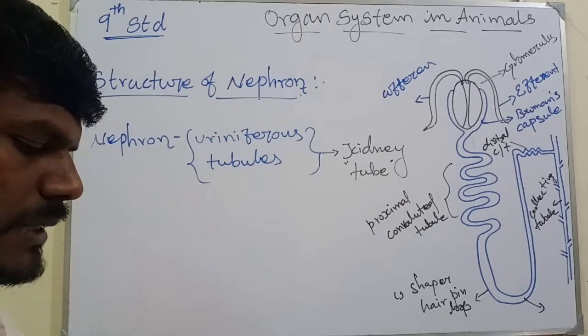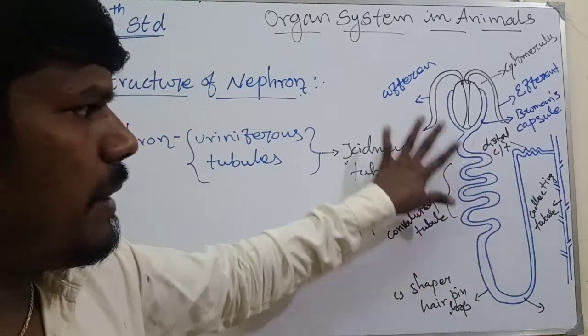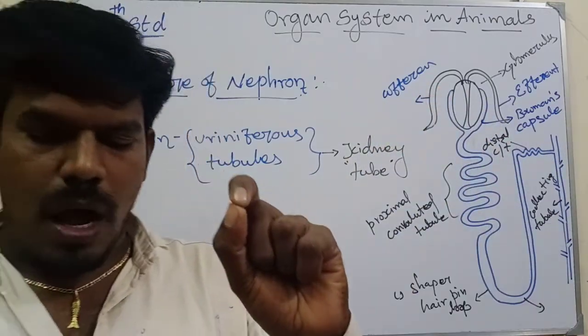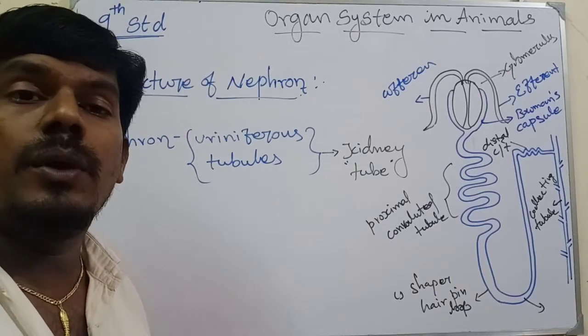And the mechanism of urine formation. Now you know the process, the parts going and coming and then entering, what are the consisting parts that are present. And then the mechanism of urine formation. How will that urine form?